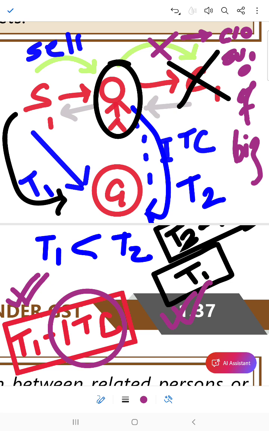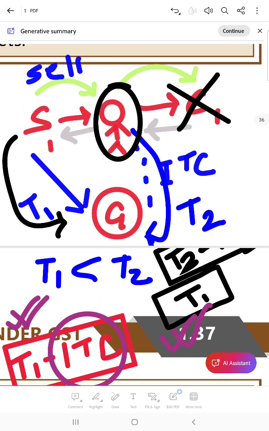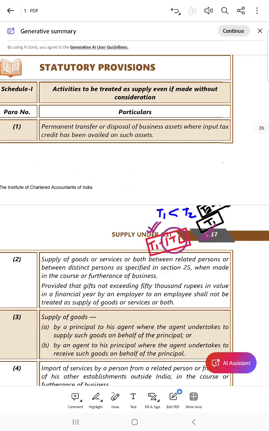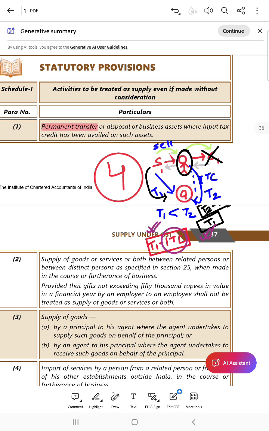So when there is a closure of business, this ITC needs to be reversed. That means disposal of business is what? Is a deemed supply.